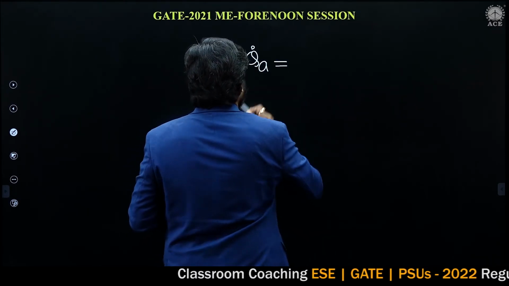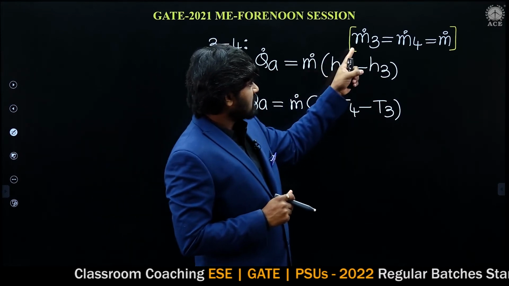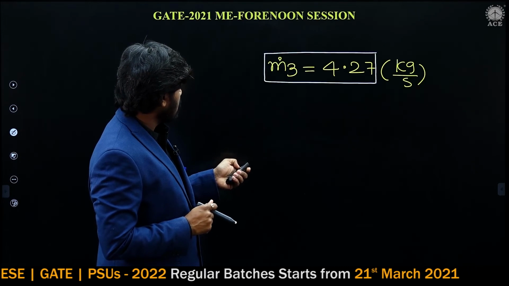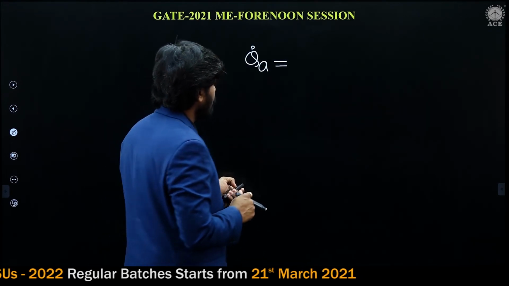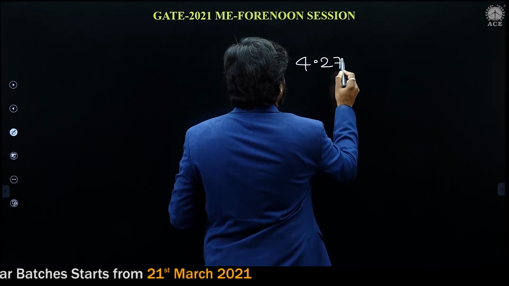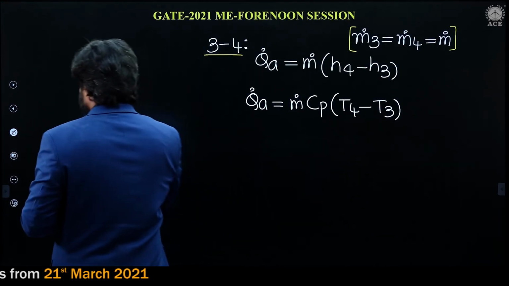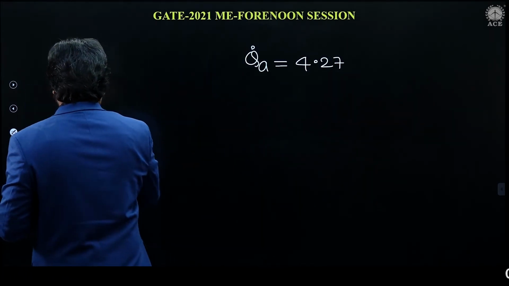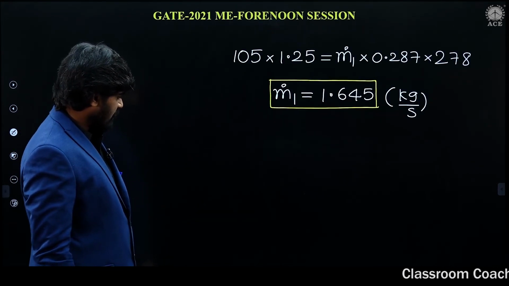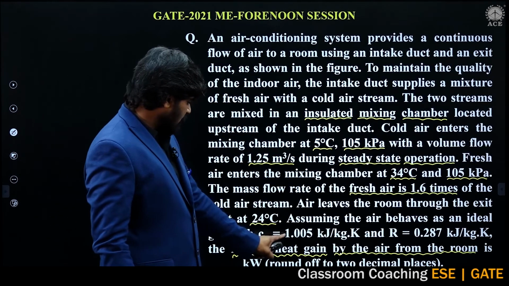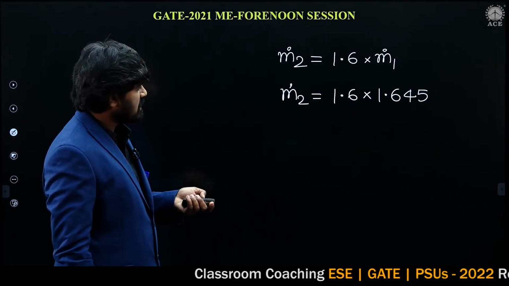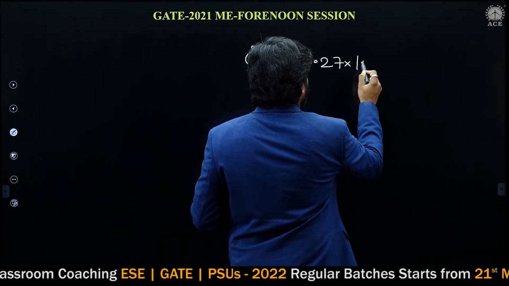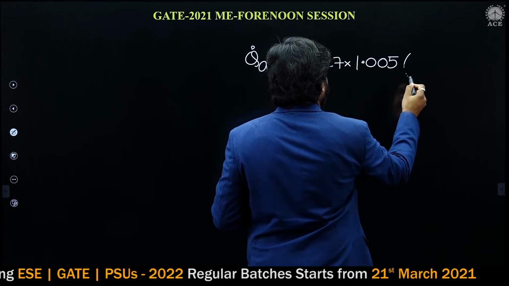Heat gained by air is equal to mass flow rate. Mass flow rate at section 3 we have, that is 4.27. Cp of air is given, 1.005 kilojoule per kg Kelvin. So, 4.27 times 1.005 times (T4 minus T3).